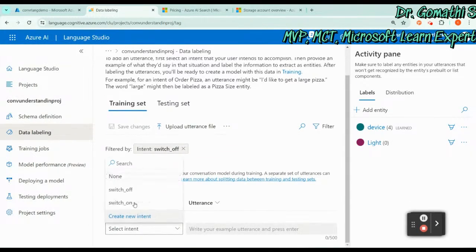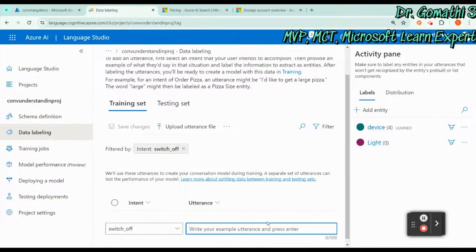For switch off I'm going to add, like, switch off the fan. I'll give only a few. Turn off the fan, switch off the light. I'm just giving only 3.